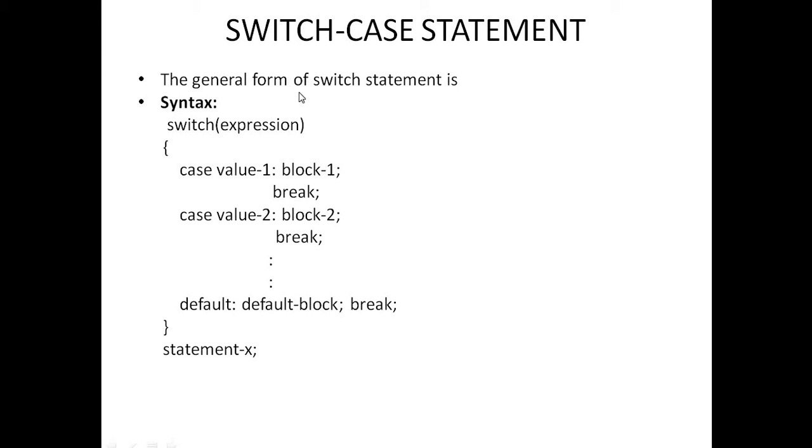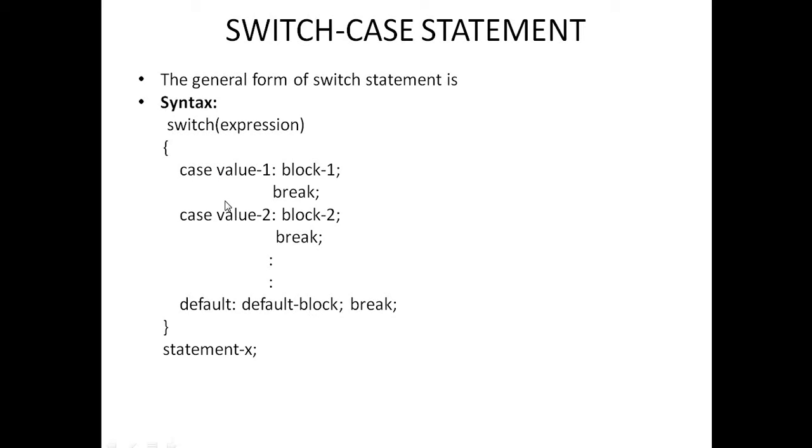Block 1 is nothing but statements. According to the condition, whichever case is matched, that particular statement block will be executed, and after that I need to skip the remaining part of the program. That's why I need one more statement in C called break. What is the meaning of this break statement? The break statement is used to break or skip the remaining part of the program, and it directly jumps to the next line of the program.